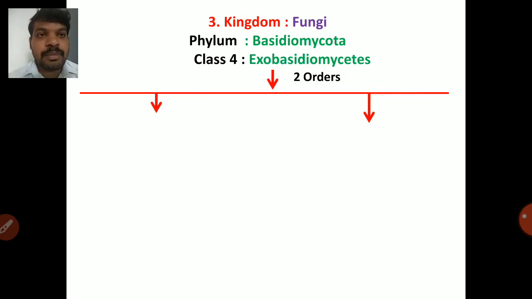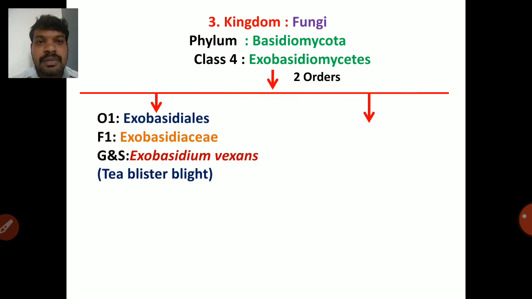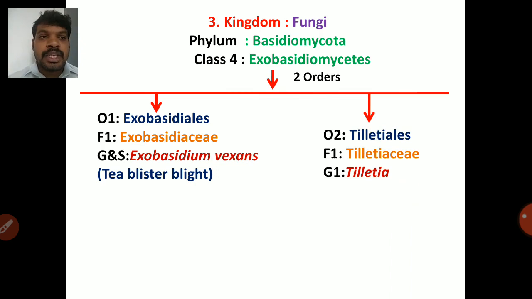So next one is class 4 in Basidiomycetes, Exobasidiomycetes. There are 2 orders. First one is Exobasidiales which cause tea blister blight through Exobasidium vexans. So Exobasidium vexans is one of the important fungi which cause tea blister blight. டீயில் temperature ரொம்ப low ஆகும்போது இந்த Exobasidium vexans infect பண்ணிவிட்டு blister blight produce பண்ணும். Then Tilletiales, family is Tilletiaceae, genus one is Tilletia, produces the bunt disease in wheat.